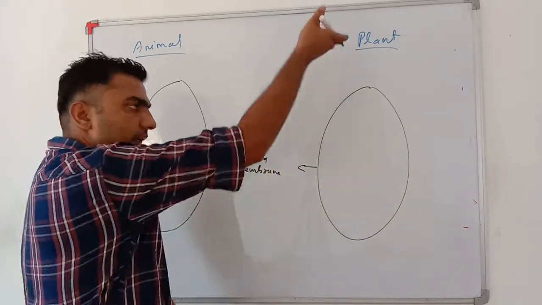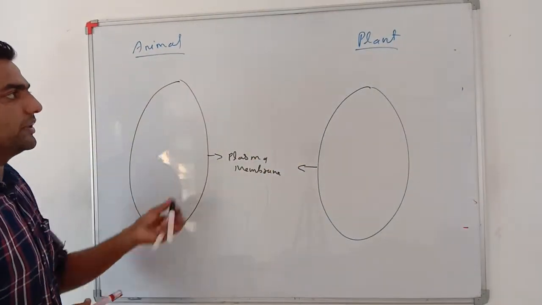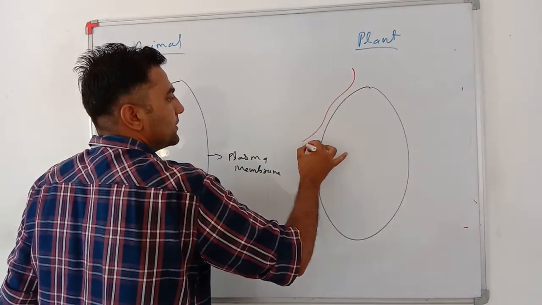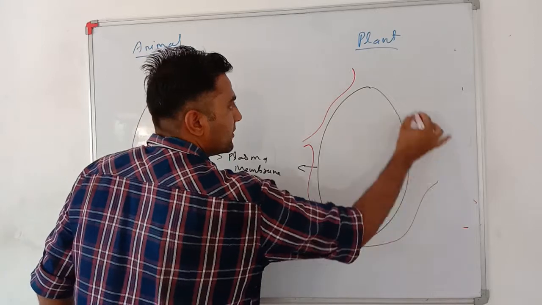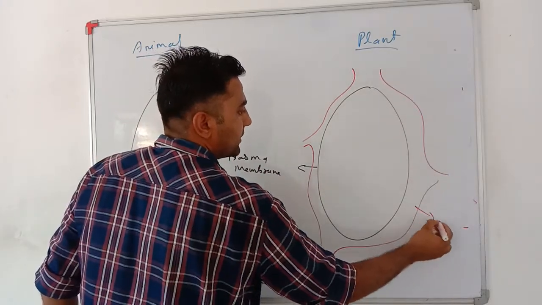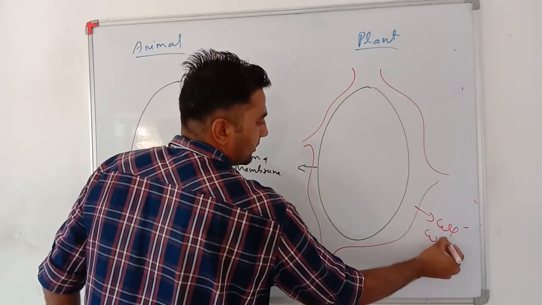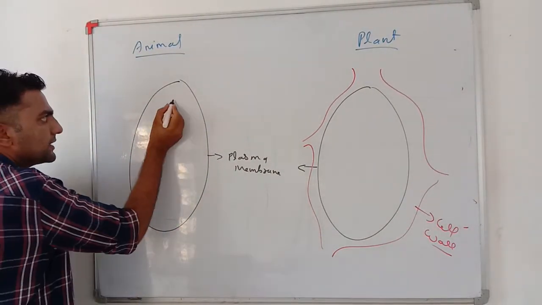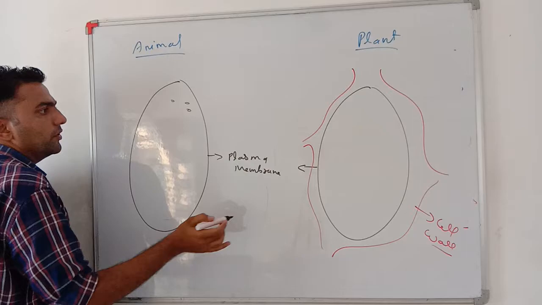Plant cells are generally bigger in size, animal cells are smaller. Plant cells have a cell wall, whereas cell wall is not present in animal cells. Animal cells have very small and temporary vacuoles.